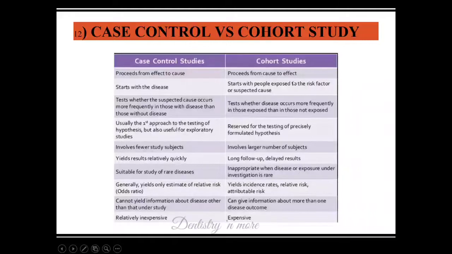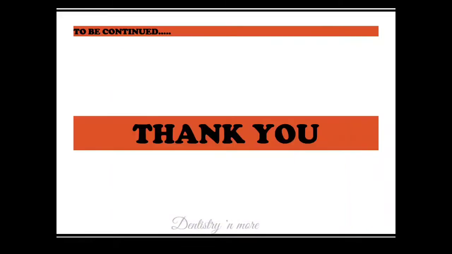So a cohort study gives results for very common diseases like cardiac diseases, blood pressure, and lifestyle diseases, which happen to everyone. This gives odds ratio, while cohort gives relative risk and attributable risk. Case control is inexpensive, cohort is very expensive. That is the difference between case control and cohort study.